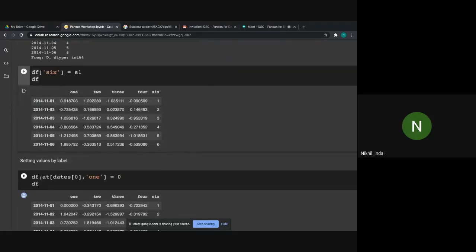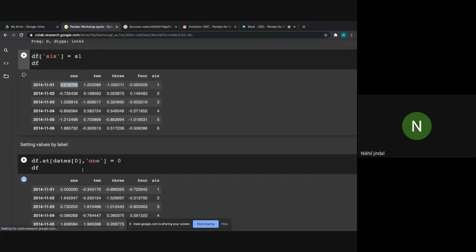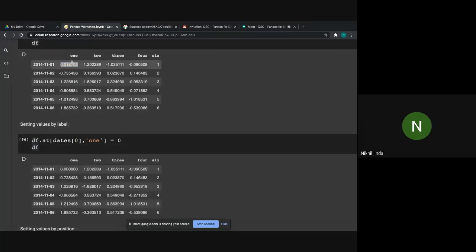df.at. As we already have seen what the at function will do, it will give you the output as a scalar value. So for dates equal to 0 and column 1, the scalar value for this one, set the value to 0. For this particular value, set the value equal to 0. Let me print this data frame now. We can see this value has been set to 0.